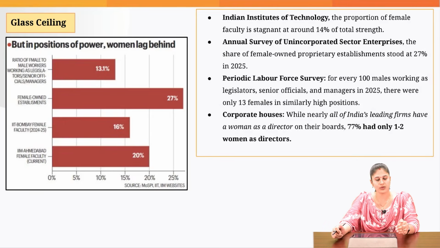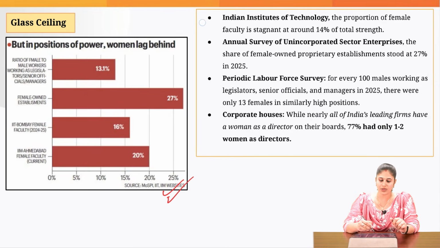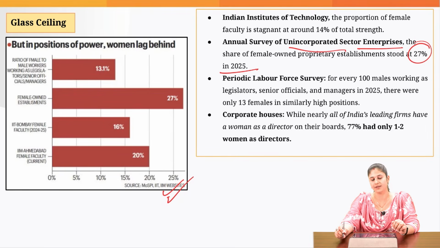This is something that you can very well validate by the data points that I have mentioned. If you look at the IITs, the proportion of female faculty is stagnant at around 14% of the total strength. When you talk about the Annual Survey of Unincorporated Sector Enterprises, female-owned enterprises are roughly 27% in 2025.